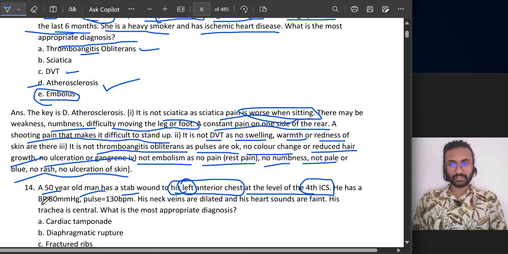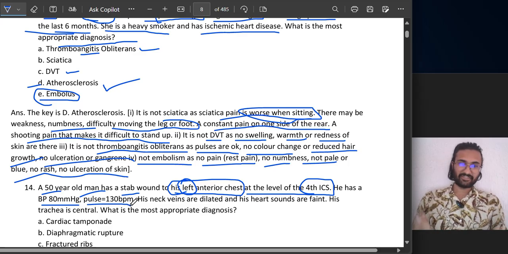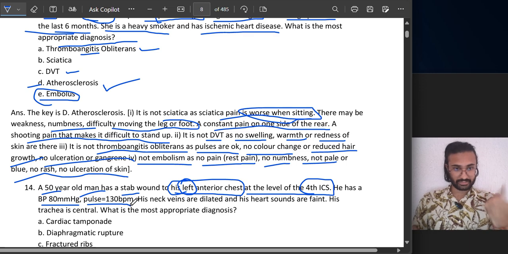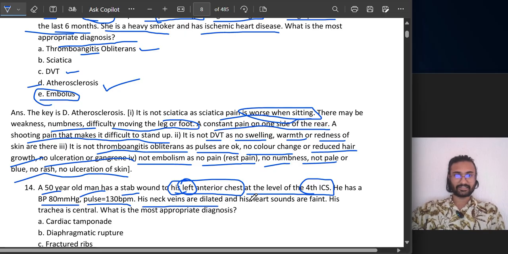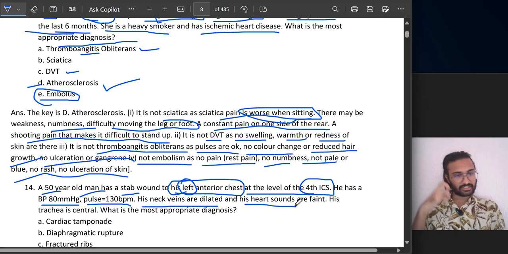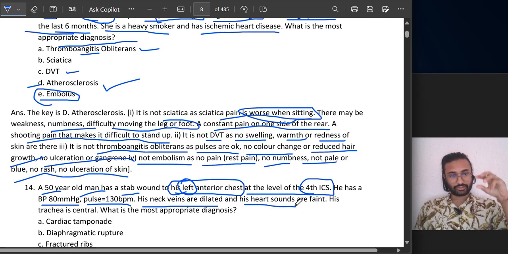Let's see, he has a blood pressure of 80 mmHg and pulse of 130 beats per minute. So pulse is high, pulse pressure is less. Definitely blood is going into the space around the heart, which is the pericardial space. Next, his neck veins are dilated, the first thing of Beck's triad. Second, muffled heart sounds. When you auscultate, you will not hear the heart sounds properly. Why? Because in between your stethoscope and the heart, there is accumulation of blood. So that's muffled heart sounds.